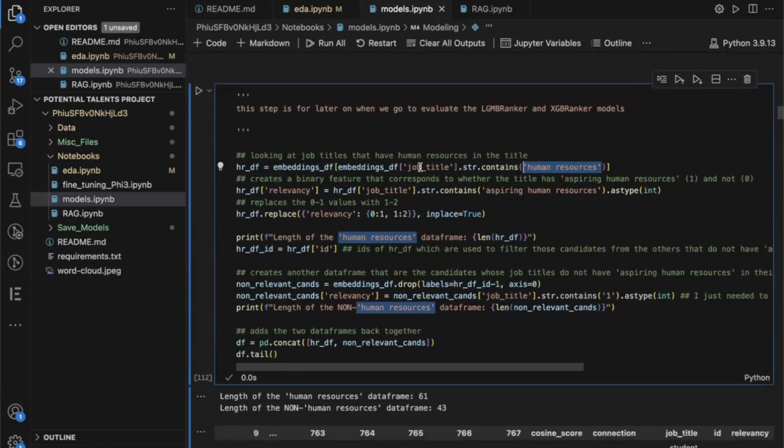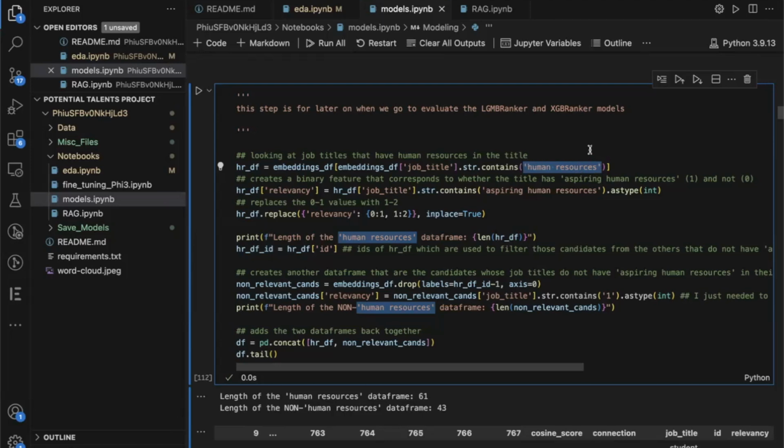All right, so this block right here, I just want to briefly comment on. This would be one of the initial functions that would be called when pre-ranking the candidates before the actual ranking process. What this is doing here is I'm looking for candidates that have human resources.